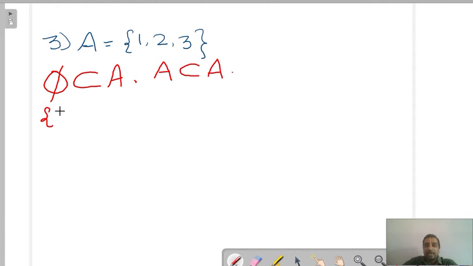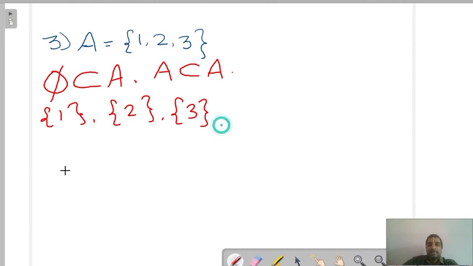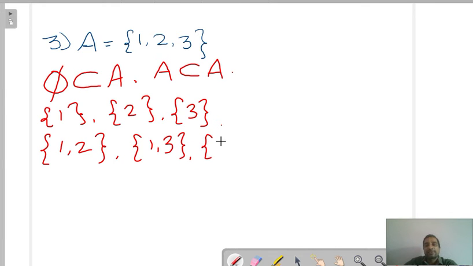Now single elements: 1, 2, 3. Right. Now you take two elements. Which two elements can you tell? Yes, whatever you are saying is correct. {1, 2}. Right. Next, {1, 3}. Very good. Next, exactly, {2, 3}. Exactly. Any other options?